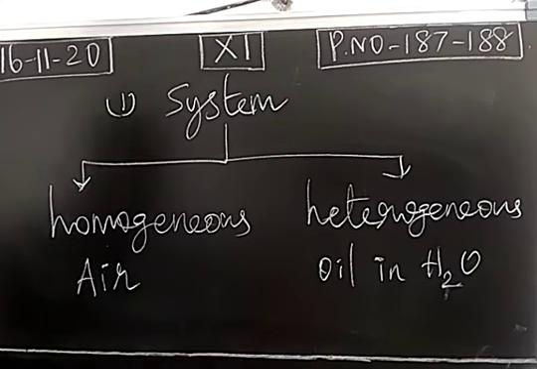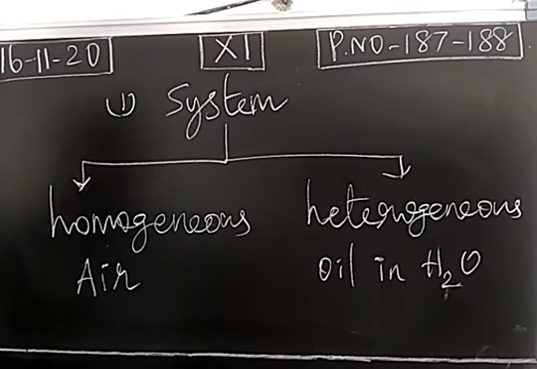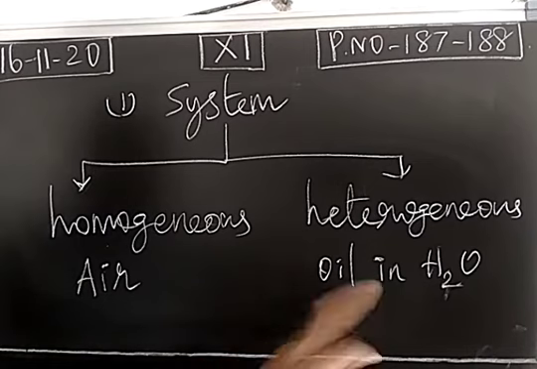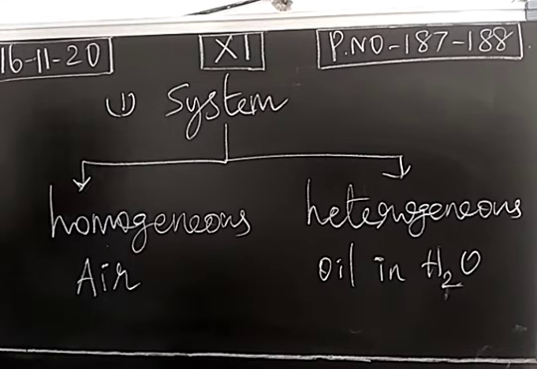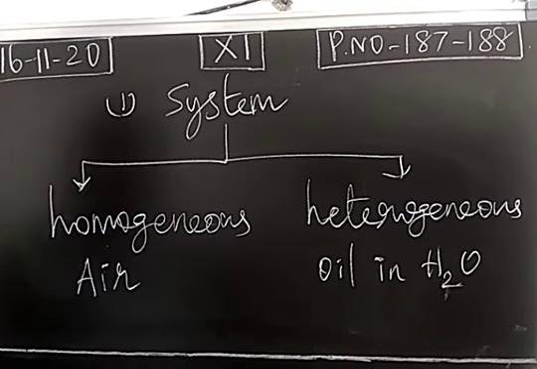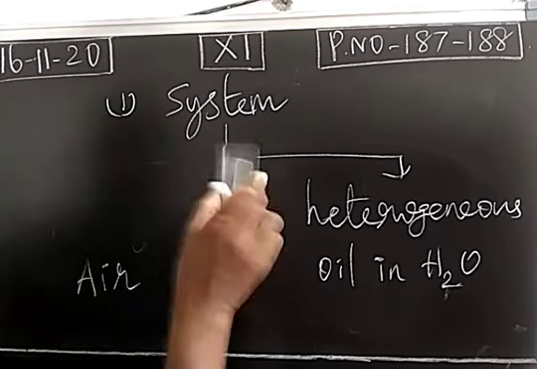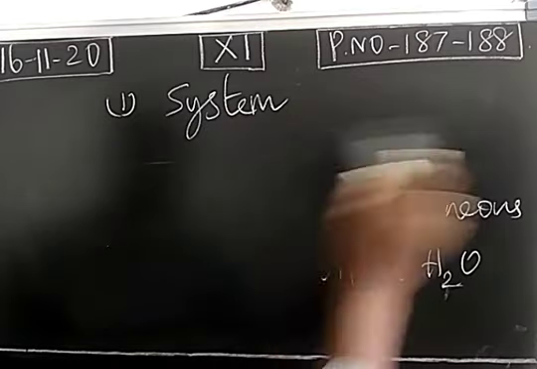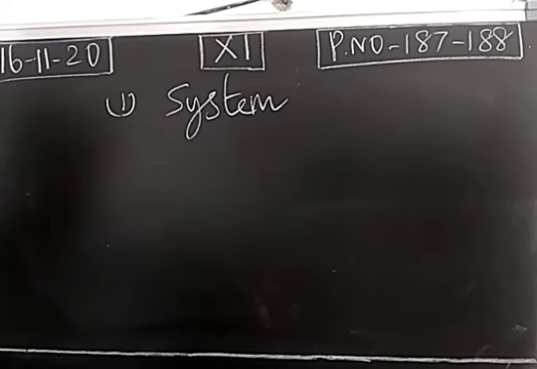When oil and water are mixed, we will not get a homogeneous mixture. We will get 2 layers, an aqueous layer and an oil layer. These two are immiscible liquids, so we can easily distinguish the components. The components can be easily identified. So it is called a heterogeneous system. Right? A system is classified into homogeneous and heterogeneous based on the physical state of components.